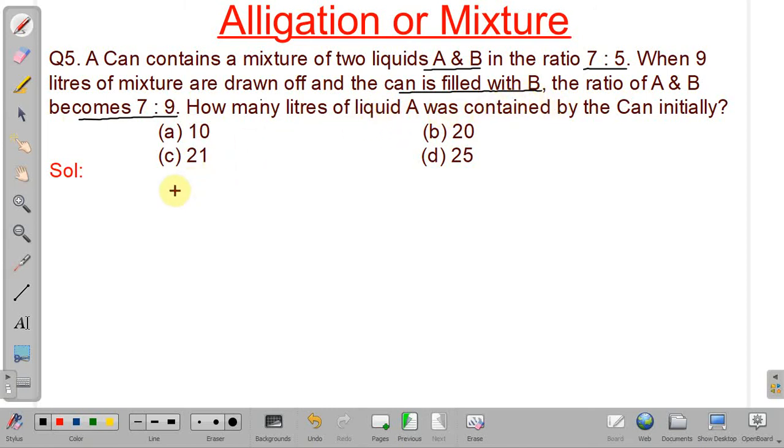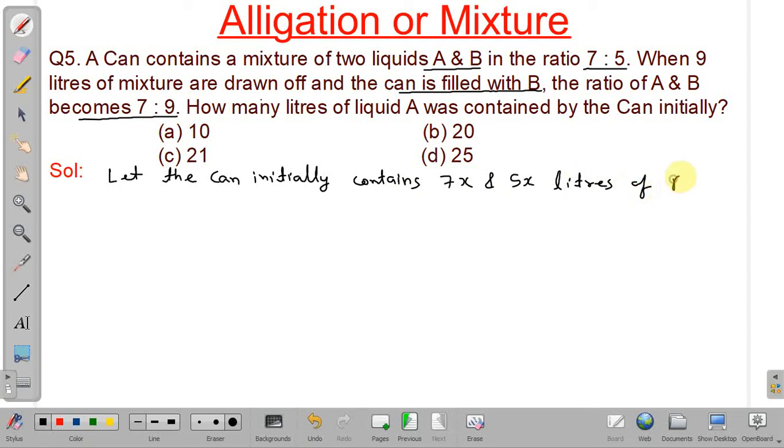Okay. So based on the given ratio, we can assume the quantity of A and B in the initial mixture. Let the can contain 7x and 5x liters of A and B respectively.